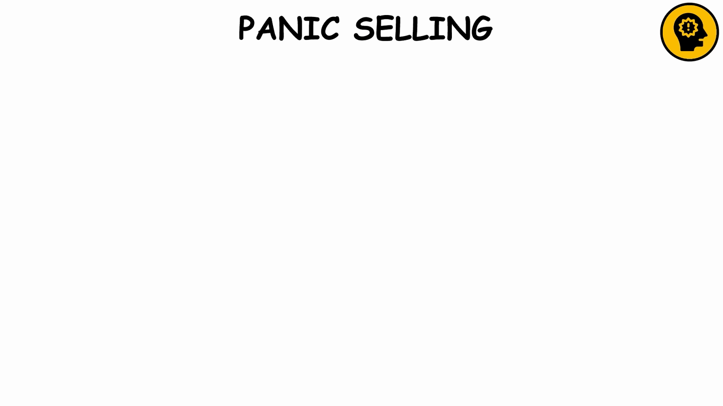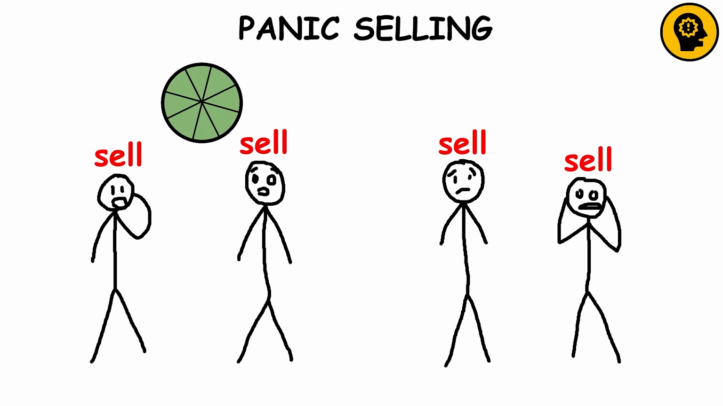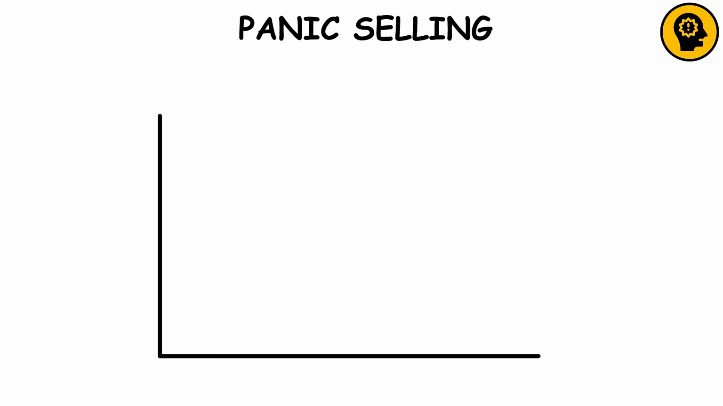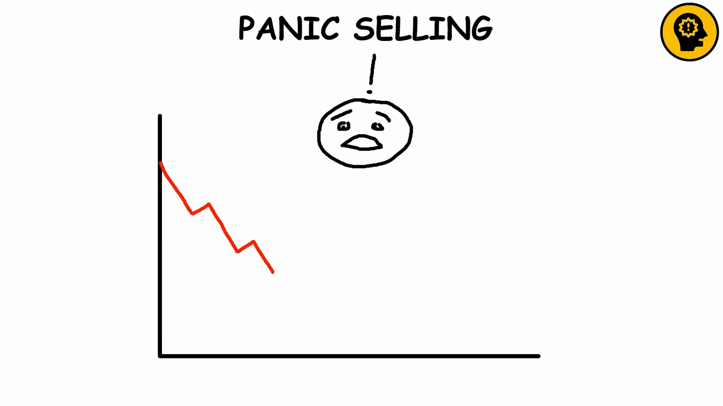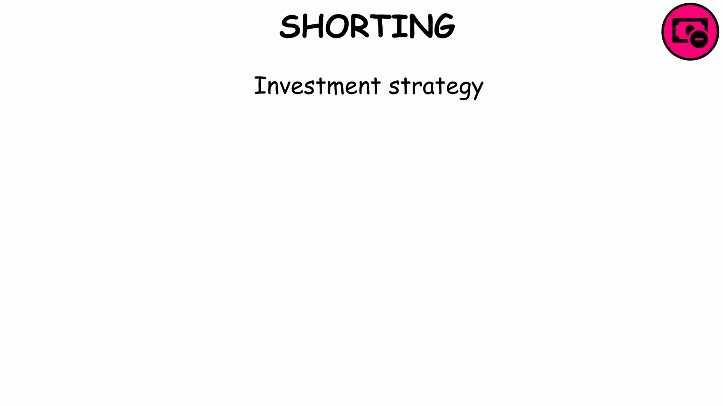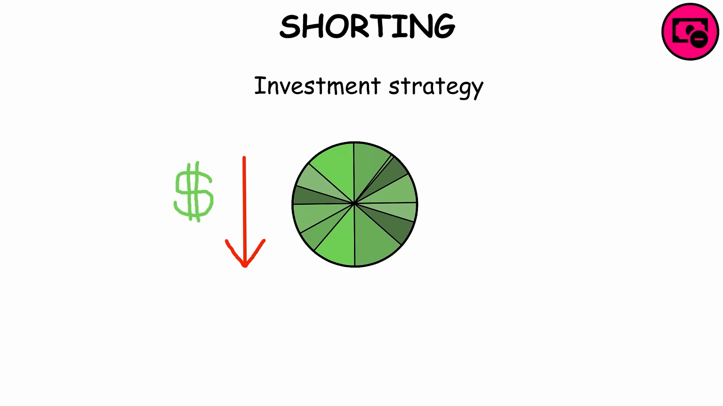Panic selling. Widespread sell-off of a stock, a sector, or an entire market due to fear or overreaction, rather than reasoned analysis. Usually happens when prices start to decrease a lot, which makes the price decrease even more. Stock exchanges temporarily halt trading when panic selling reaches a specified level in an attempt to break the cycle of fear and selling. Shorting. Investment strategy that speculates on the decline of a stock's price.